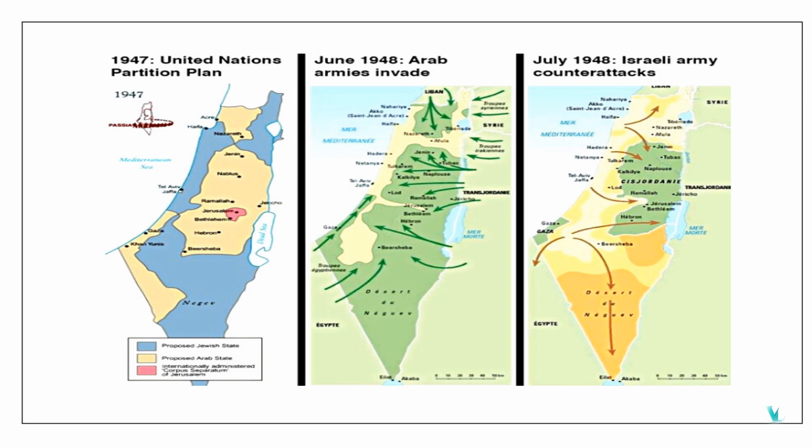So this is a picture of the Gaza Strip. This is the 1947 United Nations partition plan, and it's about the Arab armies invading, and the Israeli army counterattacking. So this is relevant for our UPSC perspective. This is the Gaza Strip.